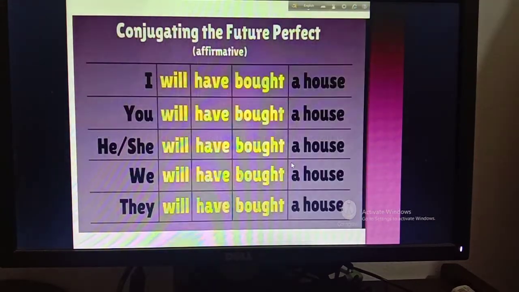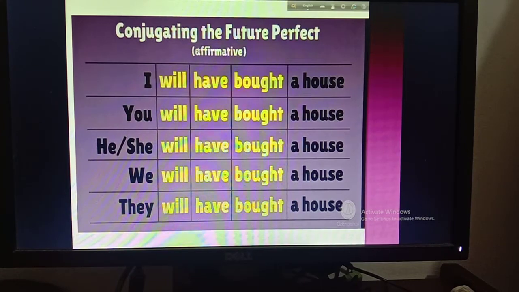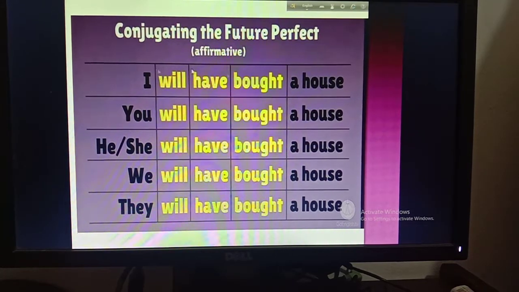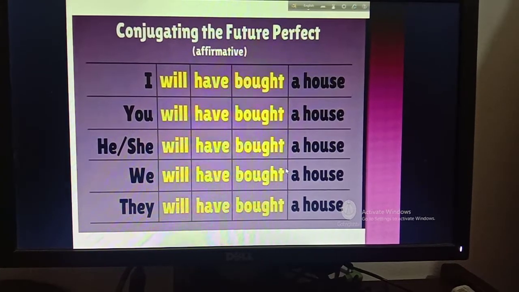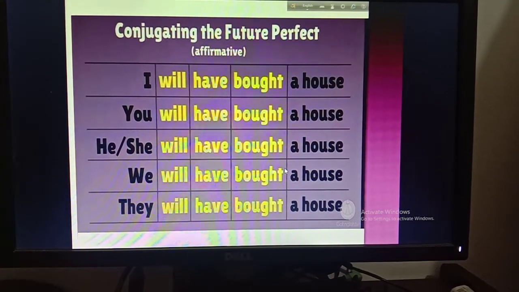Then I have conjugated the future perfect in affirmative sentence here. That is, I will have bought a house, you will have bought a house, he or she will have bought a house, we will have bought a house, they will have bought a house. So this chart is based on the structure. Okay, so you can follow this chart and write it down in your copy.